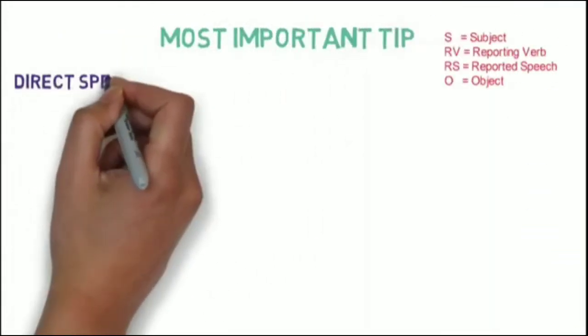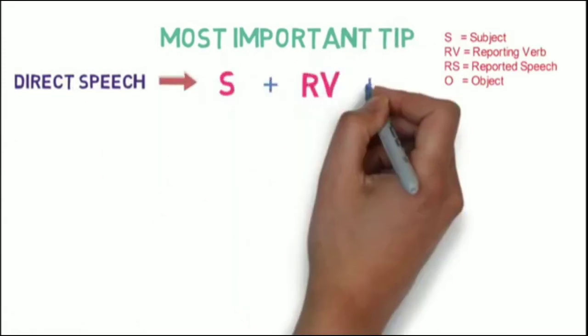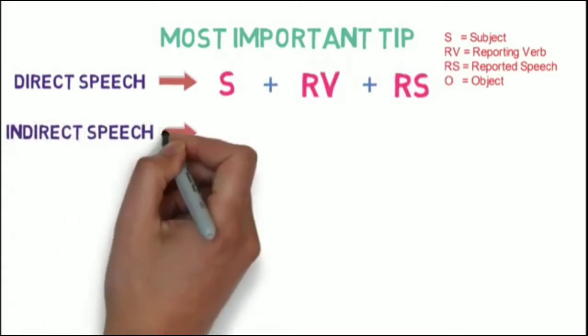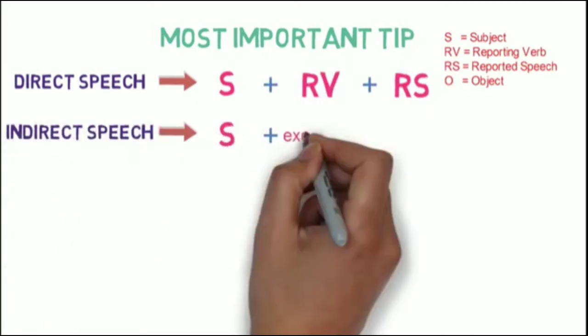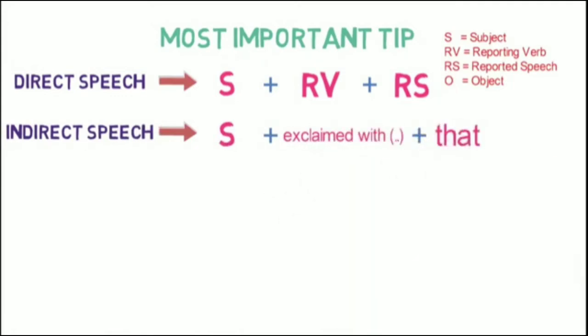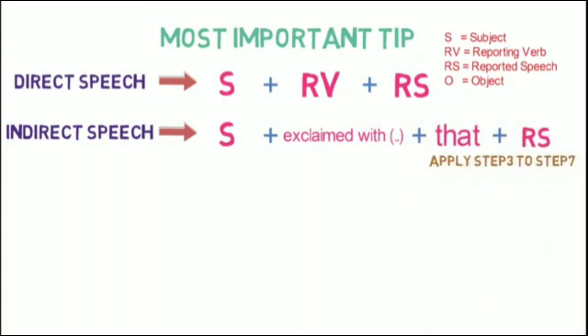If the direct speech is having a structure as subject plus reporting verb plus reported speech, then in the indirect speech the structure will be subject plus exclaimed with an appropriate word that we just saw plus that plus reported speech. Step 3 to 7 needs to be applied in the reported speech.